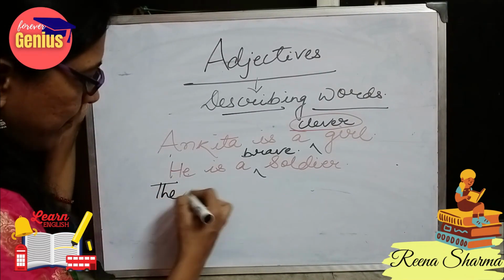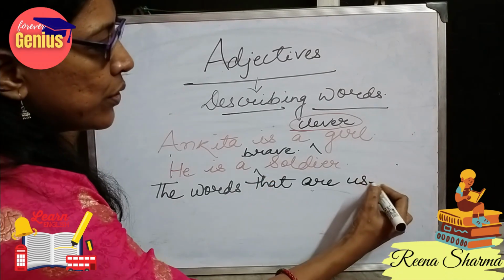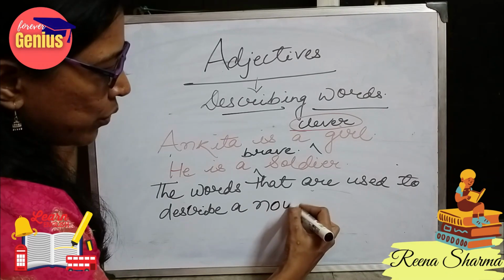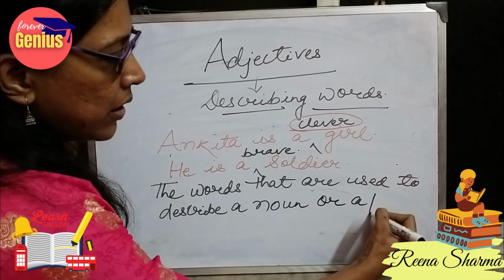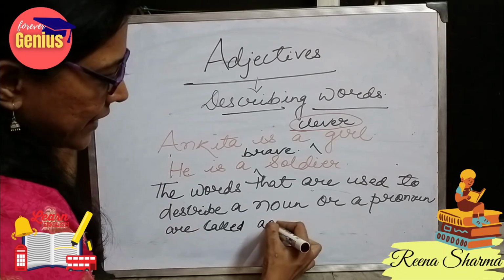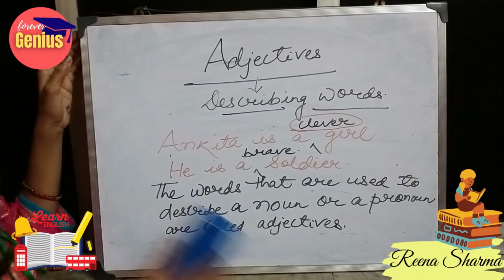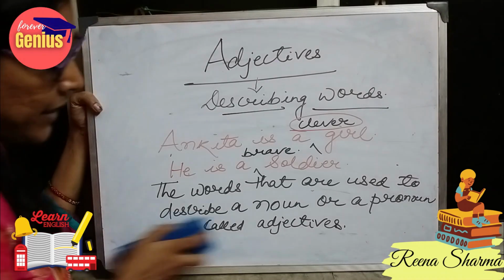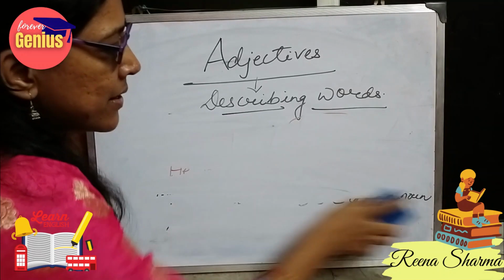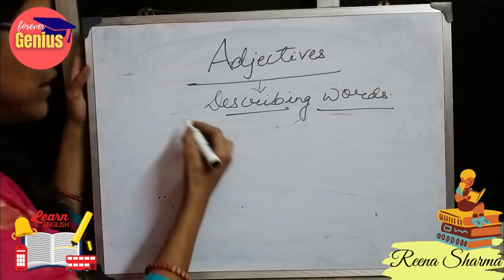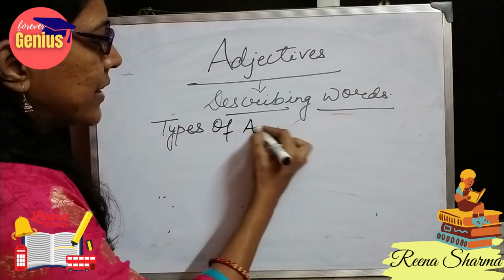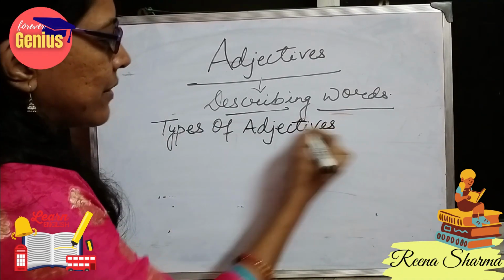The words that are used to describe a noun or a pronoun are called adjectives. Now let's see how we can use adjectives in different forms of sentences. There are different types of adjectives according to the sentences. Types of adjectives.